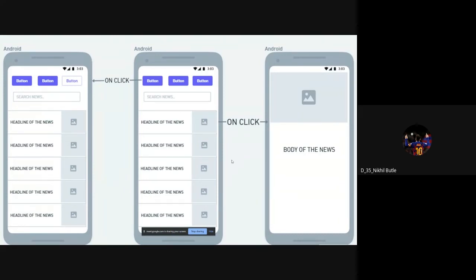The one thing that I want to explain is how we can store the headlines of news, how we can create the scroll option. This is done by RecyclerView. RecyclerView is a view group that contains the views corresponding to our data.